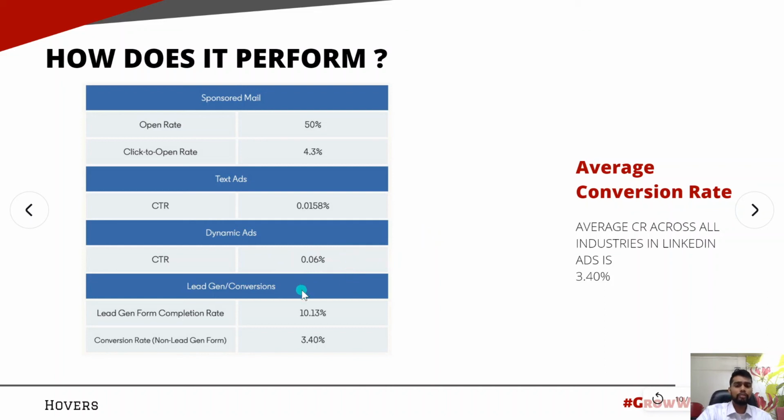The main thing for which you are going to use LinkedIn ads is lead generation or conversions. A lead generation form completion rate on LinkedIn is 10.13%, which is actually quite good. And the conversion rate when there is no lead generation form is 3.4%, so when you're taking a person from the website to the landing page. The average conversion rate for LinkedIn ads across all industries is 3.4%, which is actually quite good as compared to Instagram and Facebook ads.